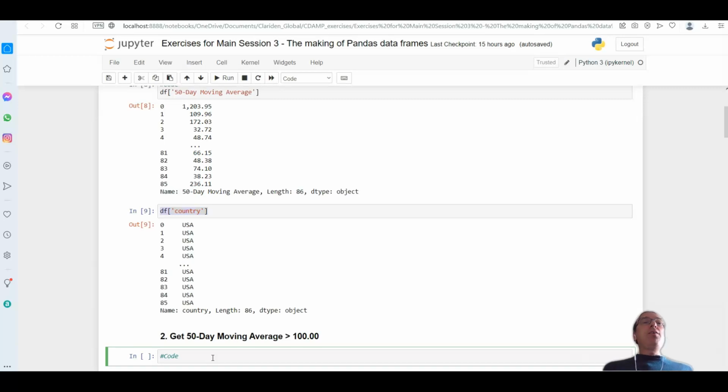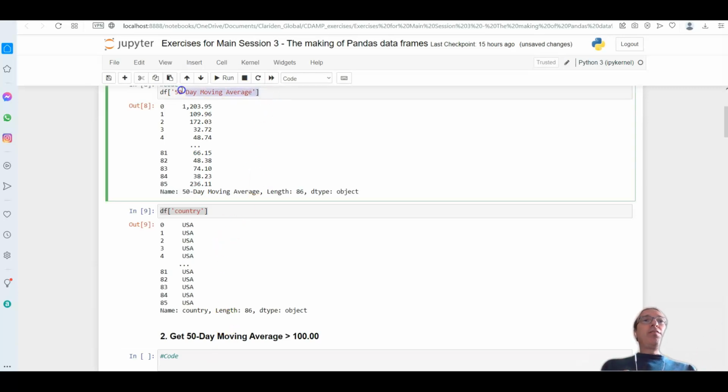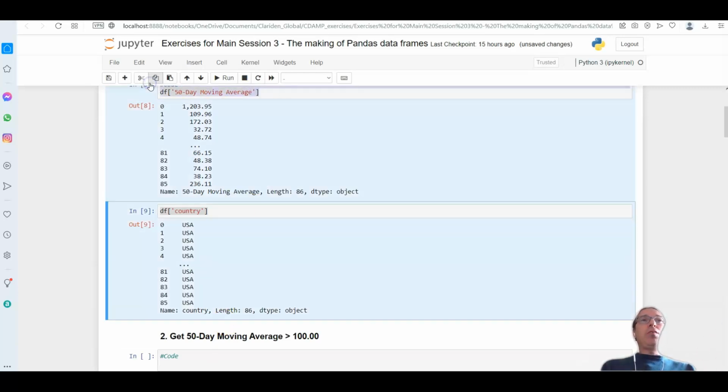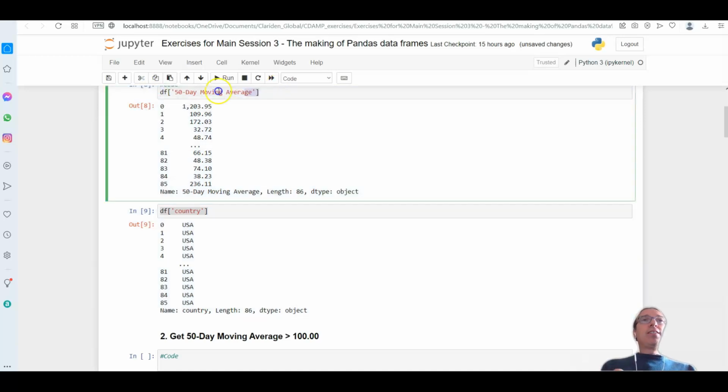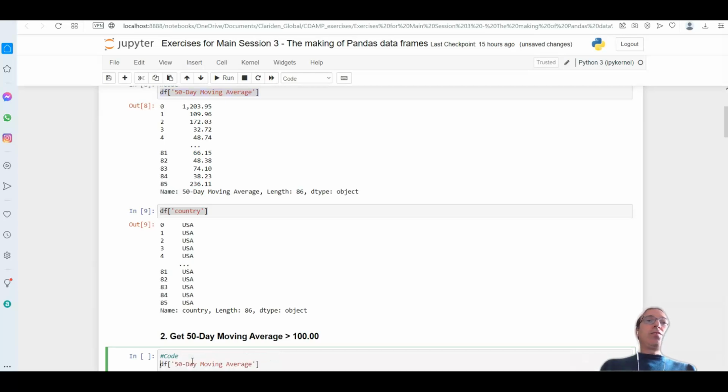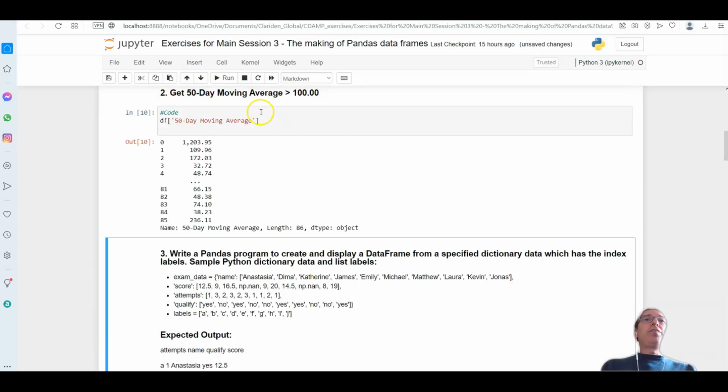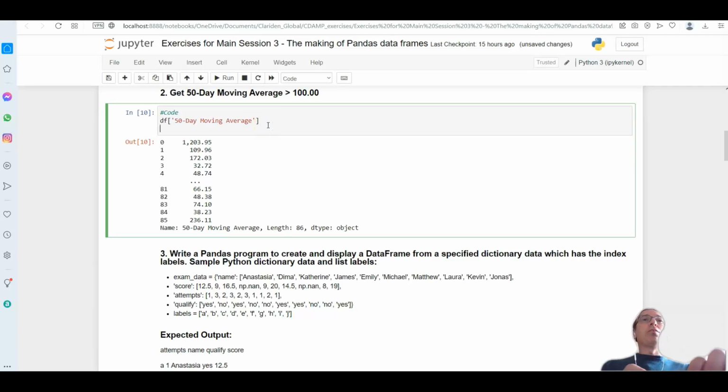Exercise 2. How do we select everyone that has 50 days moving average greater than 100? Well, look at this. If I copy this 50 days moving average, this is how I select the data for that column.